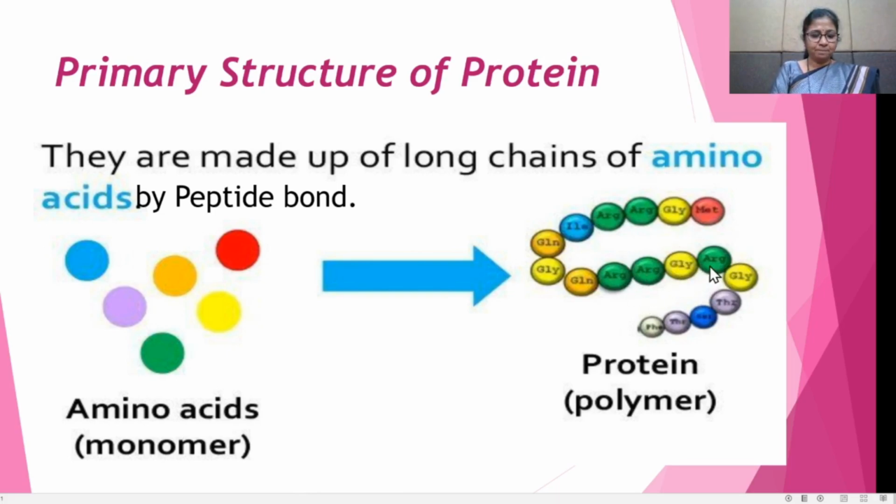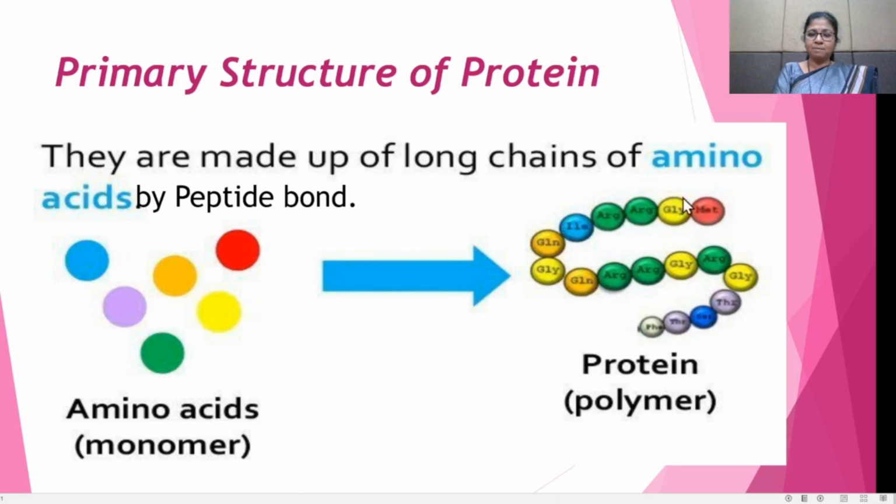The primary structure of the proteins is represented by writing the three-letter symbol of the alpha amino acids. See here, they are writing the symbols in three letters.